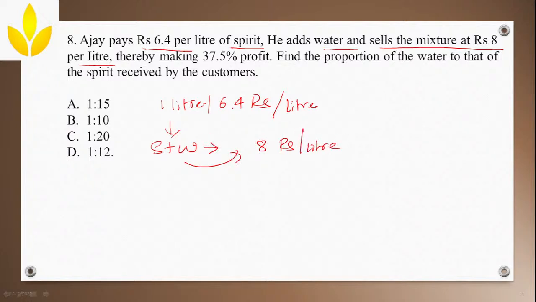By doing this, how much profit is he making? He is making 37.5% profit. Ajay, when he buys 1 liter of spirit, buys it for 6.4 rupees. And then for that spirit he'll add water and sell it for 8 rupees. By doing this, how much profit is he earning? He is earning 37.5% profit.